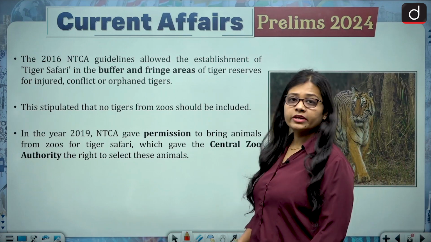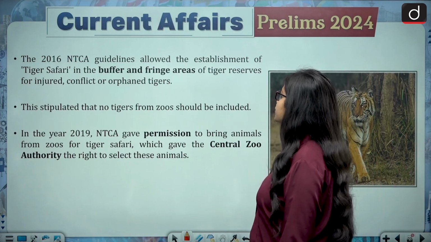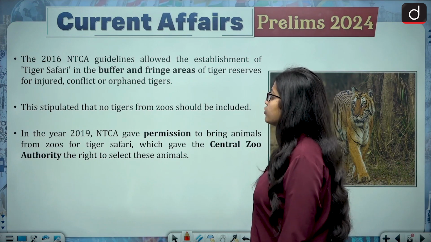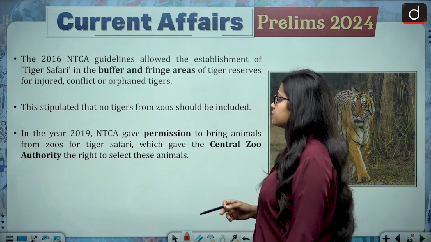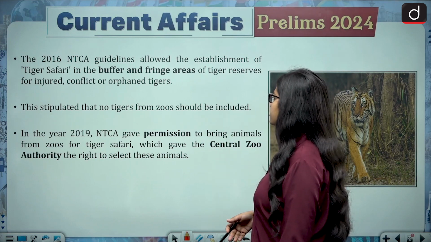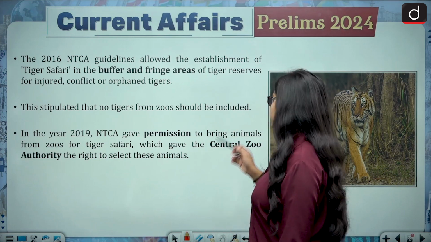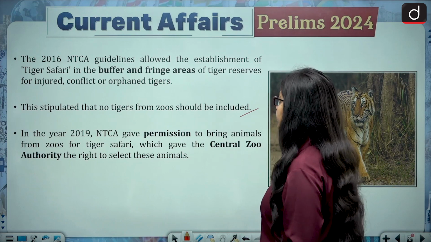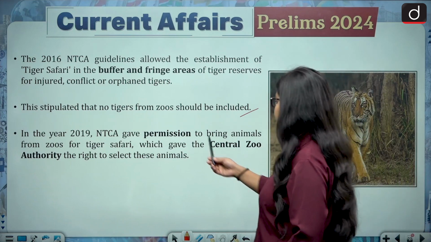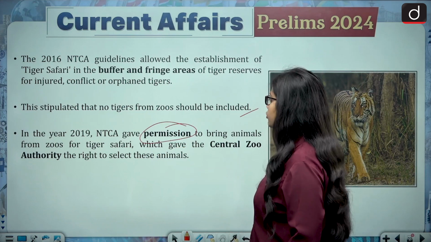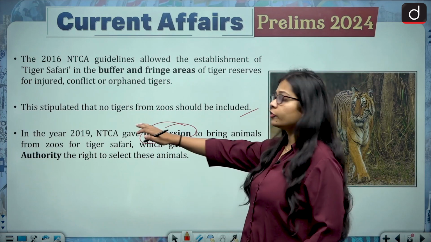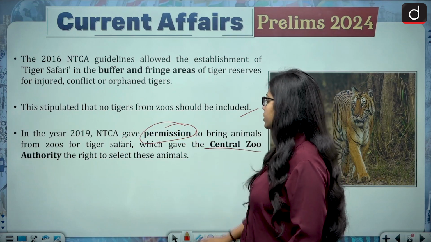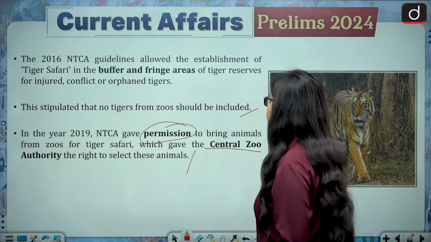Then in 2016, NTCA guidelines allowed the establishment of tiger safari in the buffer and fringe areas of tiger reserve for injured, conflict or orphaned tigers. This stipulated that no tigers from zoos should be included. Then in 2019, NTCA gave permission to bring animals from zoos for tiger safaris, which gave the Central Zoo Authority the right to select these animals.